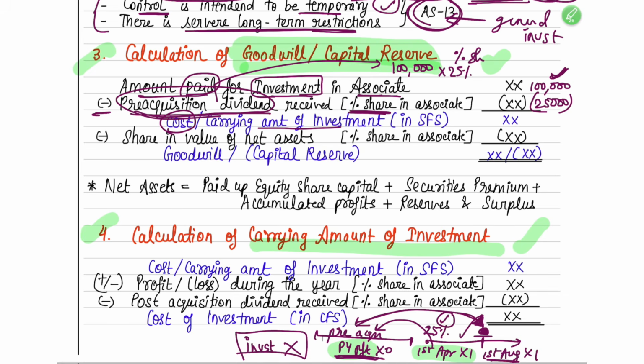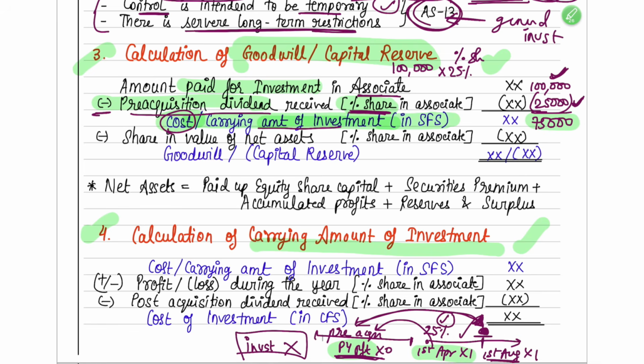So this you will take as an income and reduce it from the cost. 1 lakh you invested, 25,000 you got as an income. So net how much have you invested? Only 75,000. So the cost of investment, or the carrying amount of investment in SFS, if they tell you to find out, you have to find out like this only. First you take how much amount you have paid for investment less the pre-acquisition dividend, in that your percentage share. That way you will find out your carrying cost of investment.